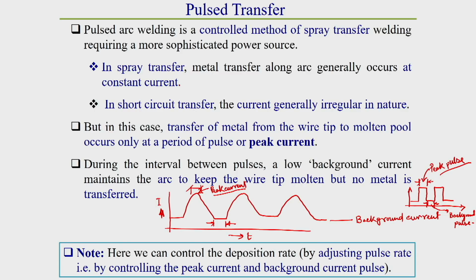In case of short circuiting metal transfer, the arc extinguishes, but here the arc does not extinguish because the arc remains ignited, and this electrode tip remains in molten state at background current also. Though at that background current metal transfer does not take place, the arc is in an ignited state and the electrode tip is also in molten state, but drop transfer does not take place, that we should keep in mind.